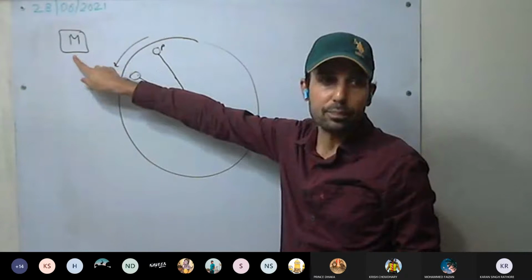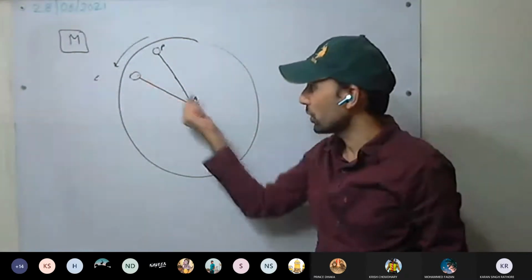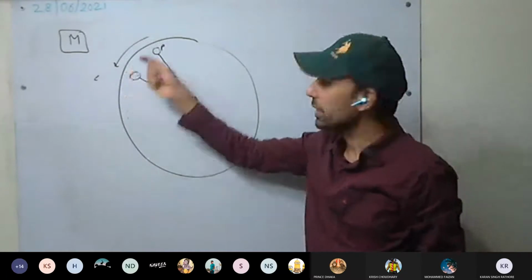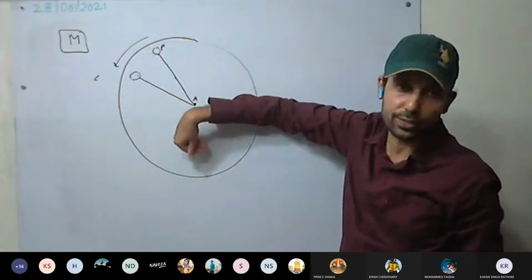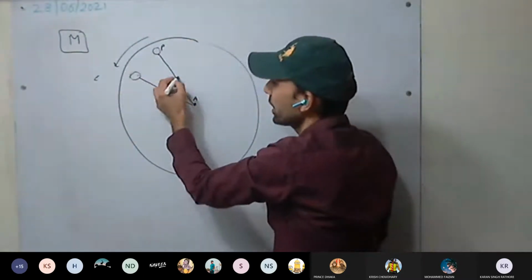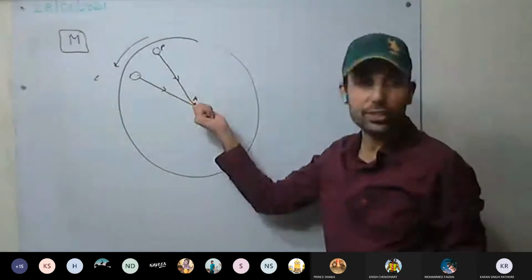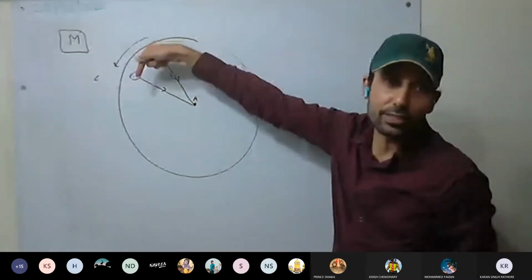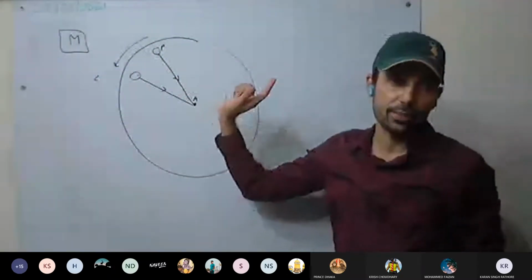So M says that some force is there that is pulling the stone inward. That is a continuous force on the stone. Because of that, it is changing its direction and made to rotate in circular motion. And that force is tension in the string. The force of tension is making the stone change its direction continuously. For M it's fine, it is the centripetal force.